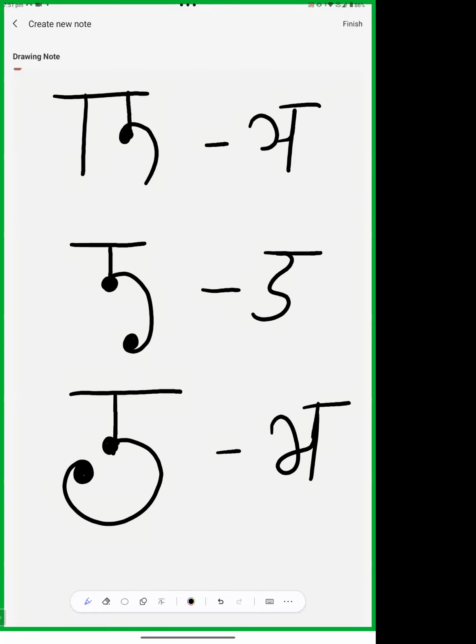These two strokes are not touched to each other. Okay. So this is ya, da or bha.